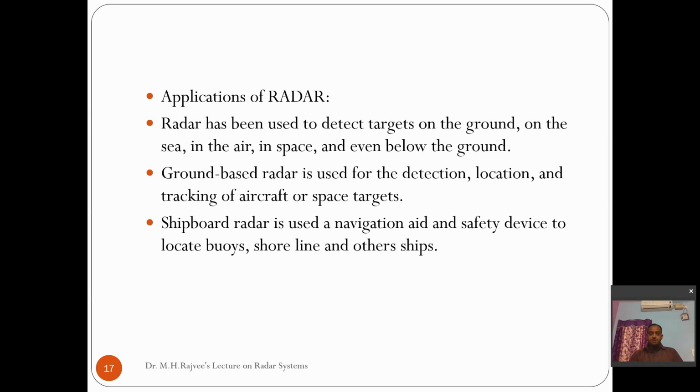The third point is shipboard radars. Normally, ships need some guidance, whether there is any iceberg under the water. So they use radar to detect whether there is any iceberg, and they use the radar for personal surveillance. That means they can detect and locate any buoys, shoreline, if there is any other ship nearby traveling, and if there is any torpedo coming towards it, or any submarine in the path of the ship. All this can be identified.